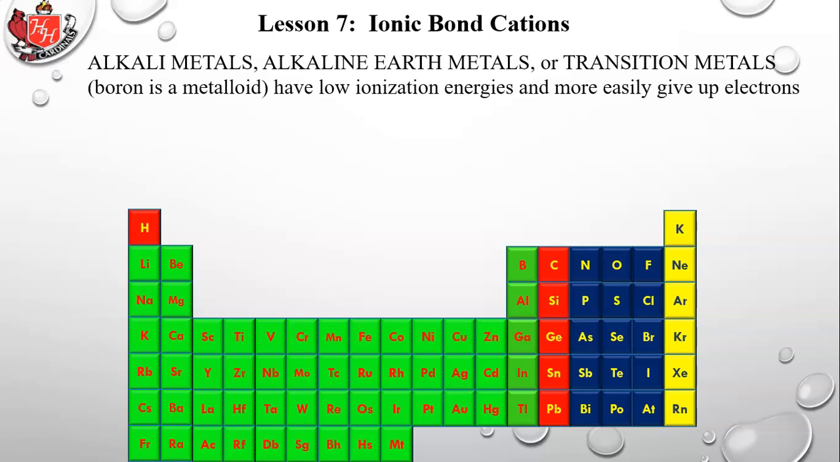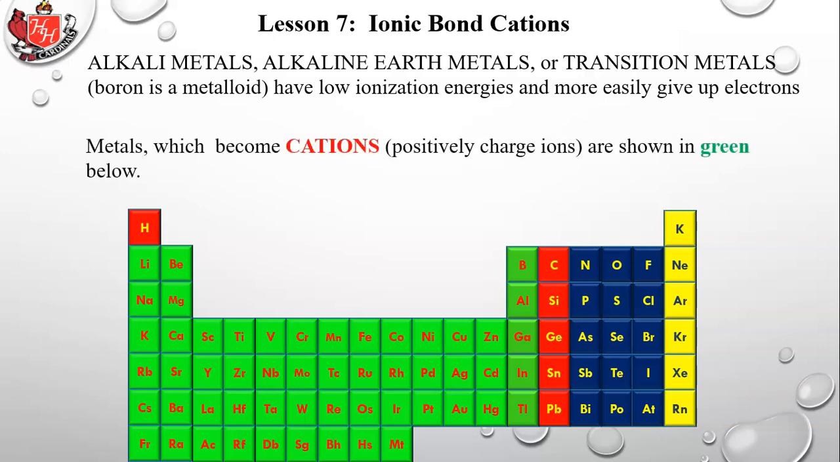Alkali metals, alkaline earth metals, or transition metals, boron, by the way, is a metalloid, have low ionization energies and more easily give up electrons. So in general, the metals, which is pretty much everything that's in green with the exception of boron, give up electrons. Nothing that you see in green on that periodic table takes electrons in, ever. They always give up electrons. So metals always give up electrons.